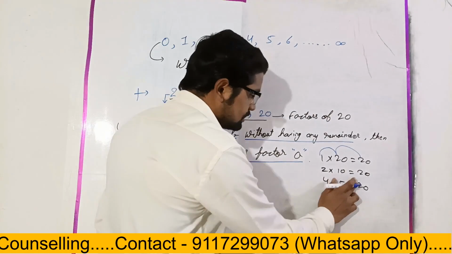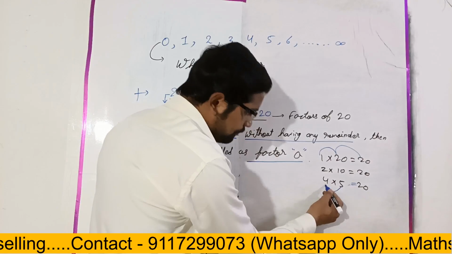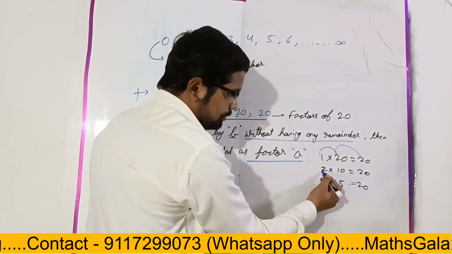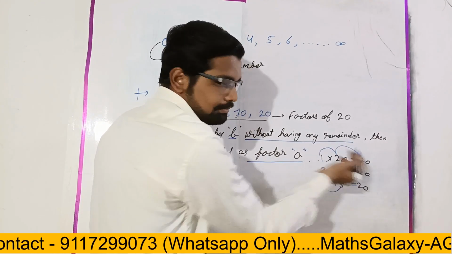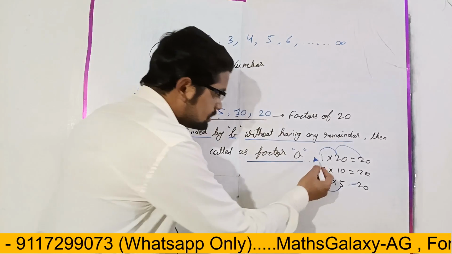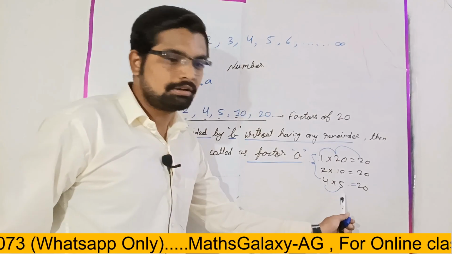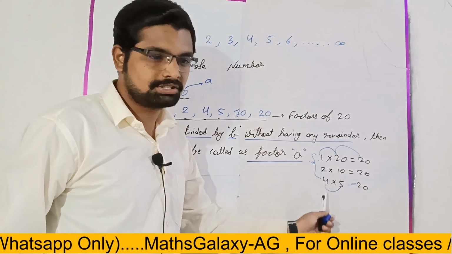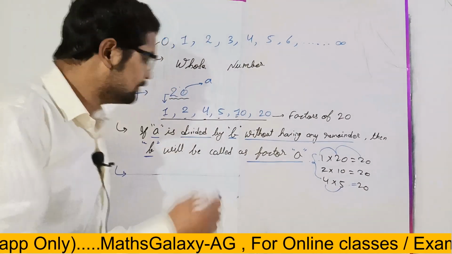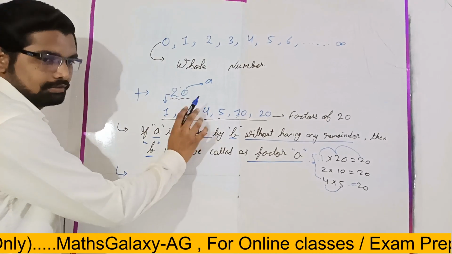Now we will see from this side. 5 4s are 20, 10 2s are 20, 20 1s are 20. So we have to just write the first half. The other half we can also write with the help of the first half.